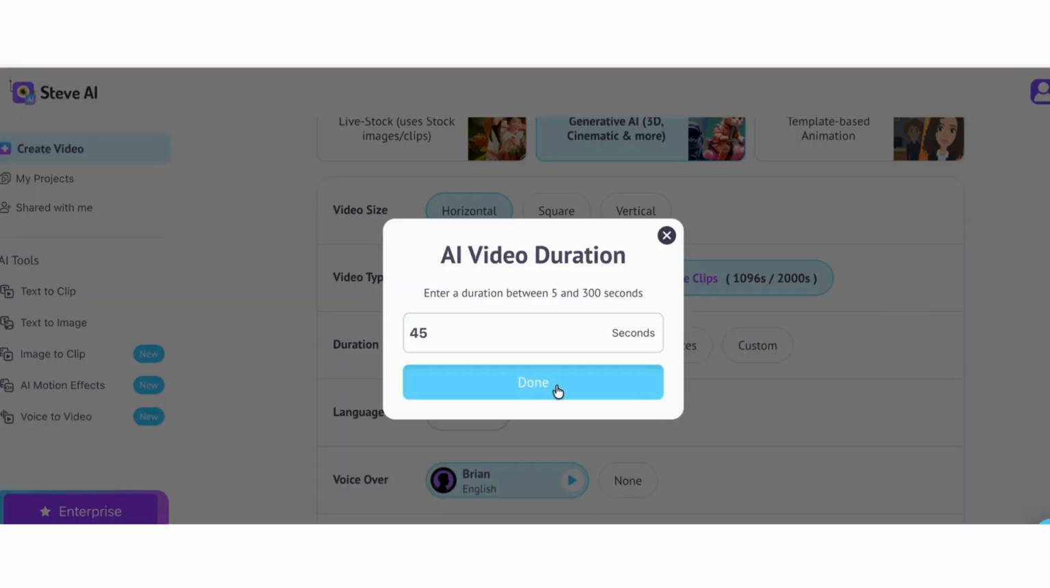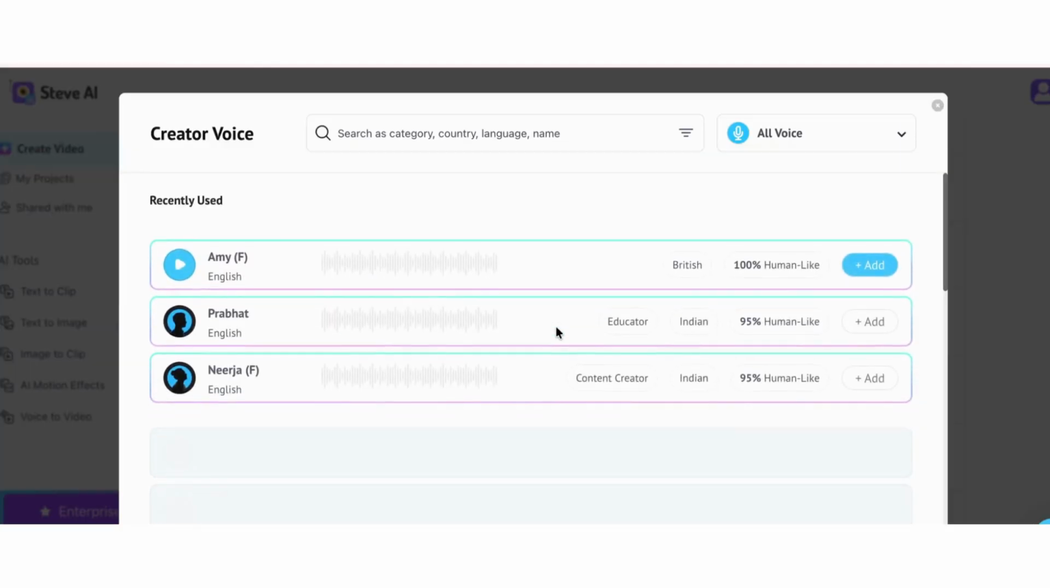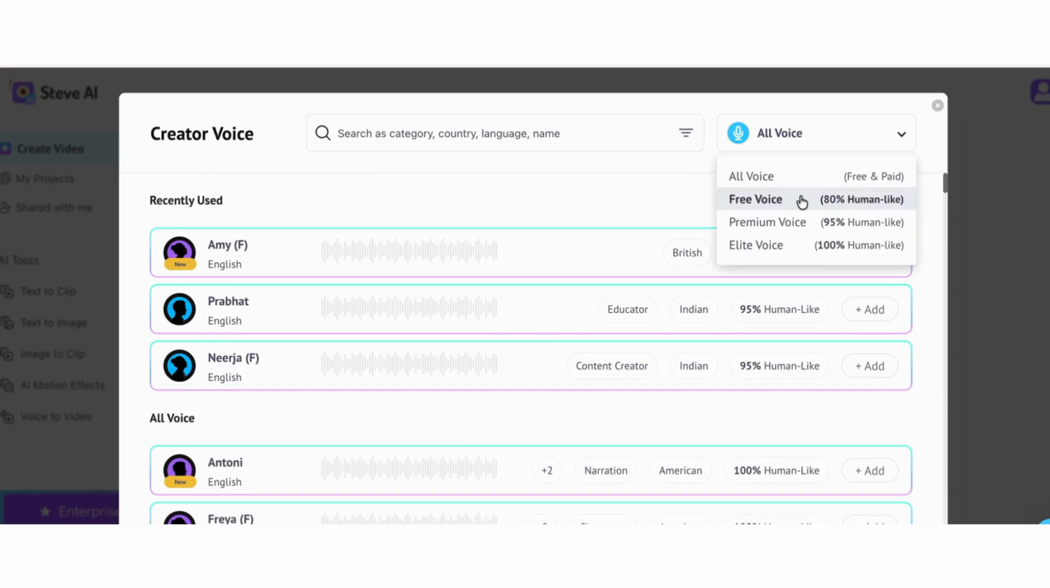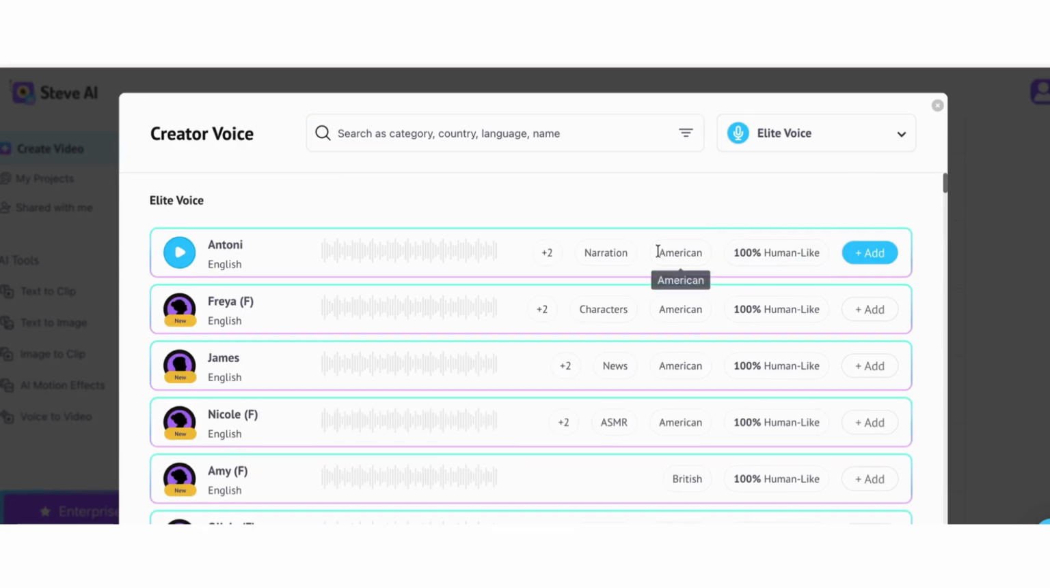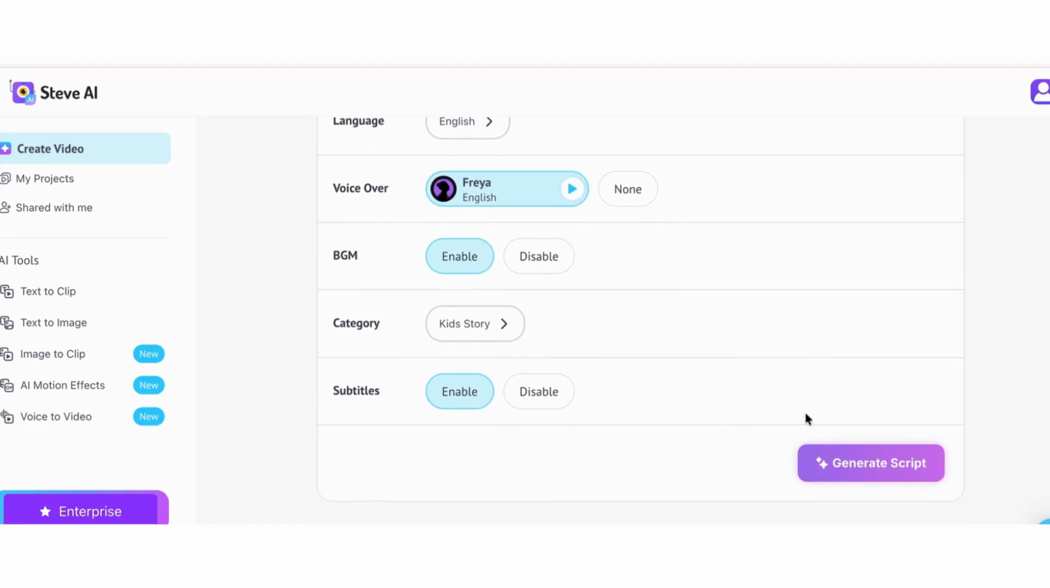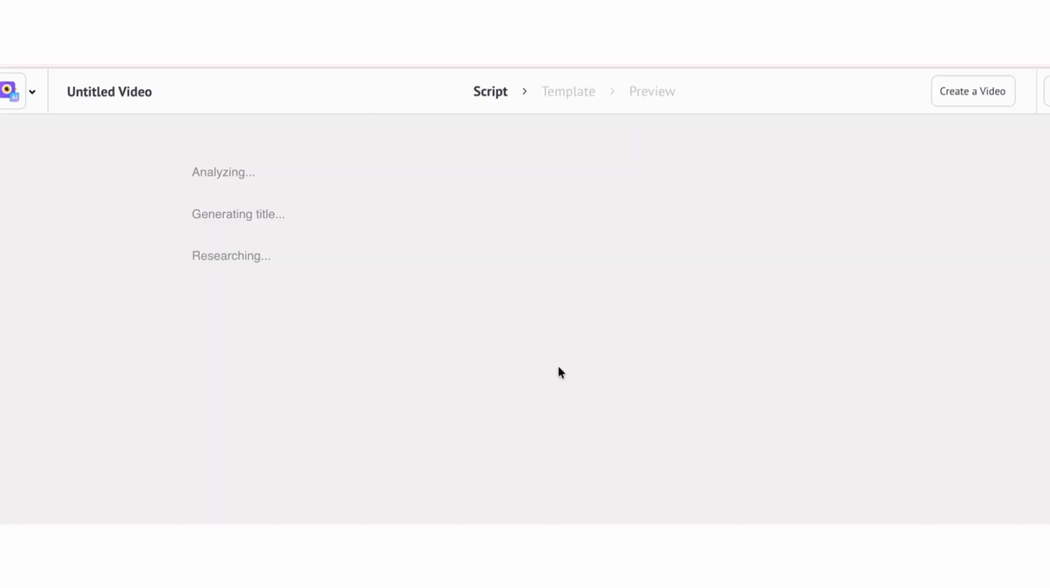Set a custom time. Choose from 100% human voices suitable for your narration. Test the voices and hit add. Then click generate script. Let the AI do its magic.